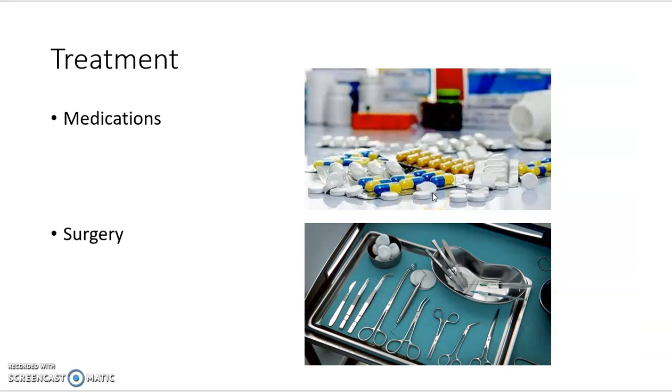So what's the treatment? The treatment usually involves medications and surgery. For the medications, we give drugs to decrease the hypertension, to make sure there is no increased pressure in the arteries. Besides, beta blockers can be given to decrease the heartbeat, and vasodilators can be used to decrease the outward pressure on the arterial walls. This is going to make sure that the dissection that is already there doesn't become longer or bigger or even rupture. Surgical intervention can be used too, and this is done to divert as much blood into the true lumen of the aorta as possible.